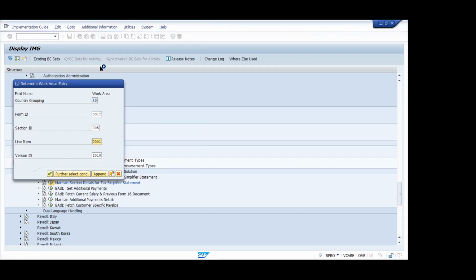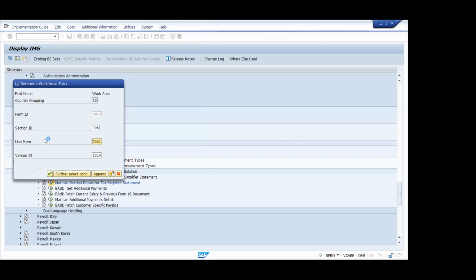So this box is a filter for the data, sir, right? Yes. Basically, you will be seeing whatever is mentioned here, and those details will be seen in that tax simplifier statement. Only thing is there is another set of configuration which is not here directly. I'll be sending a document, which we have to follow to implement this. Many organizations I have seen have not implemented it, even though this feature is available. So you can explore this as well.